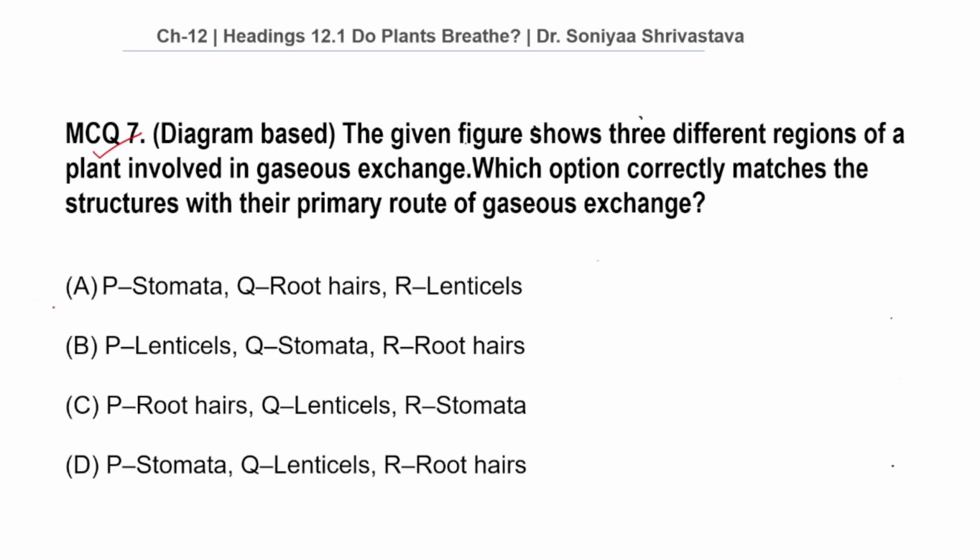So our correct answer is option A, that P is for stomata. Leaves exchange gases mainly through stomata, and roots obtain oxygen through root hairs by diffusion from air spaces in the soil, and mature woody stem exchange gases through lenticels. Now why not B, C and D? Because these are incorrect matching of three structure. So this is the wrong option.